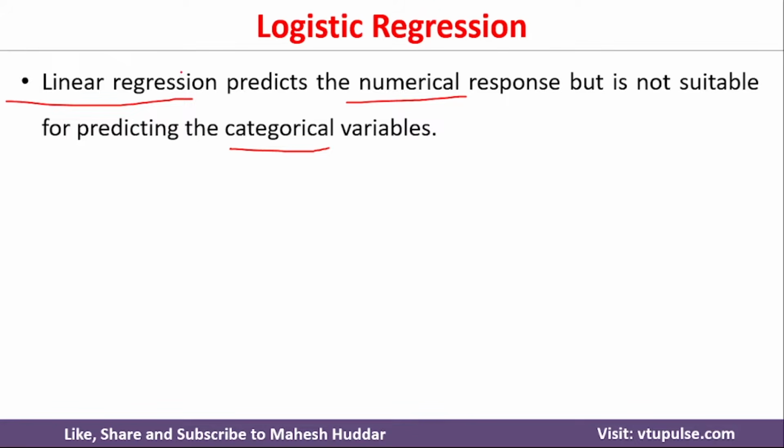For example, let us say that I want to classify an email whether it is spam or not spam. In this case, the target is of only two types, that is spam or not spam, which is a categorical problem, and we cannot use linear regression to solve such kind of problems.